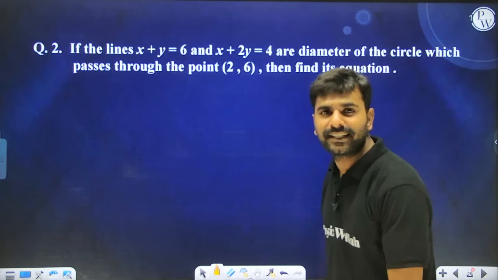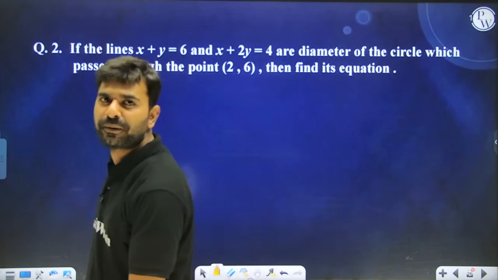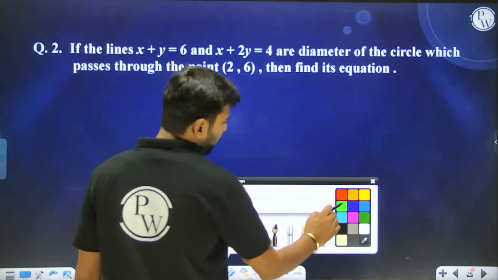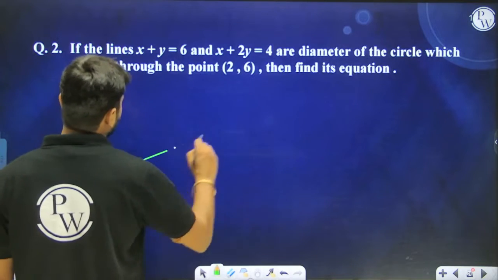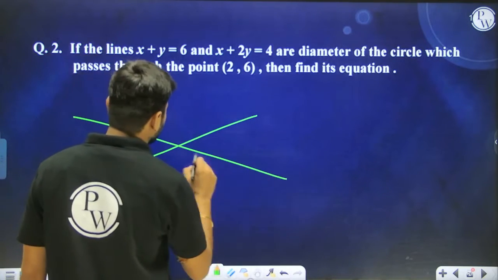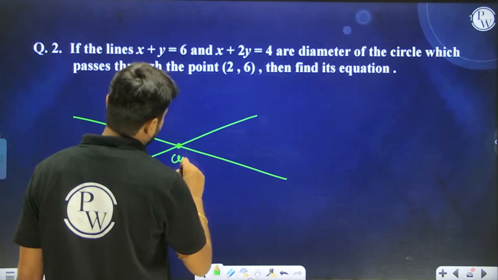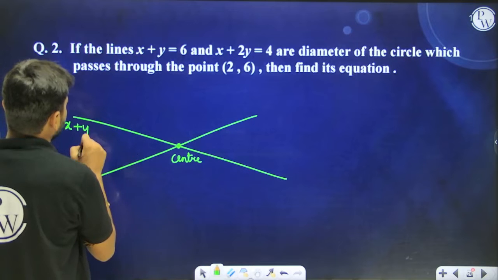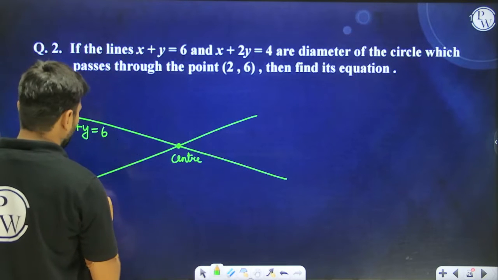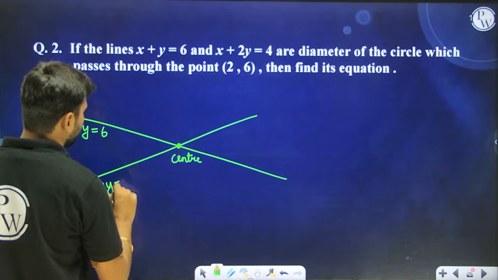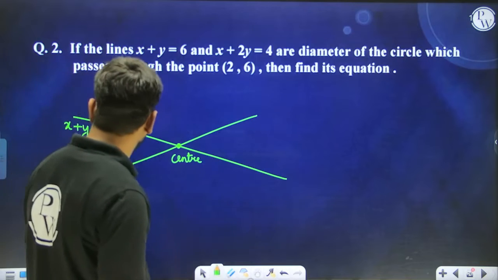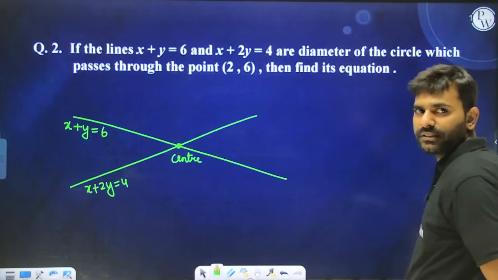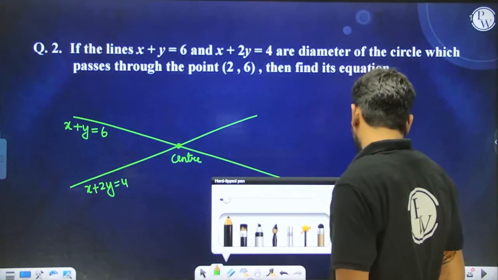Now the next question: if these two lines are diameters of a circle which passes through the point (2, 6), find out its equation. There are two diameters of the circle given to me. So diameters of a circle intersect at what? Diameters of the circle intersect at the center. Yes or no? So by solving these two lines, can we find out the center? Yes, by solving these two lines, we can find out the center.